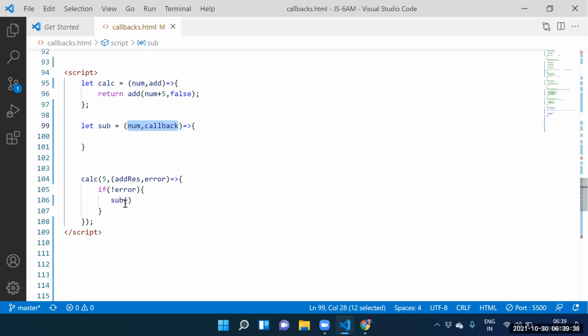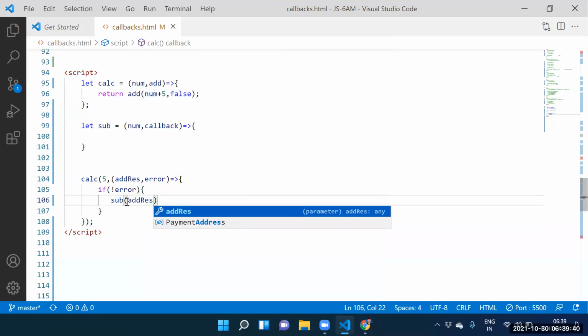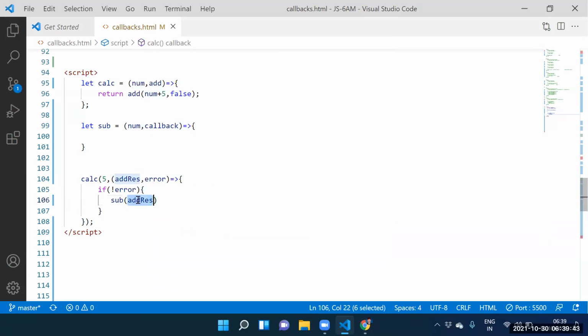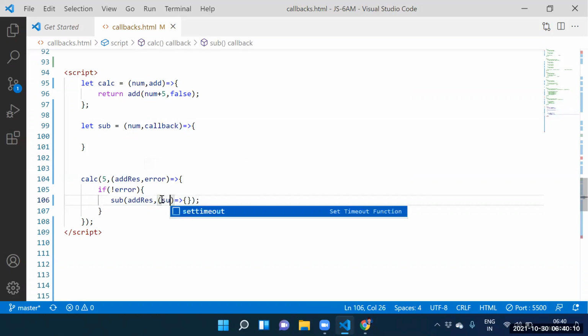To call the subtraction function, we need two arguments. Argument 1 is add result. What is add result? 10. 10 is stored into num. Guys, see this function. What is argument 2? Argument 2 is the callback function. Is it a function? Yes, sir. This function is stored into callback. Here itself, subtraction result comma error.